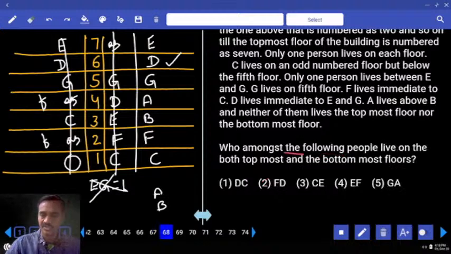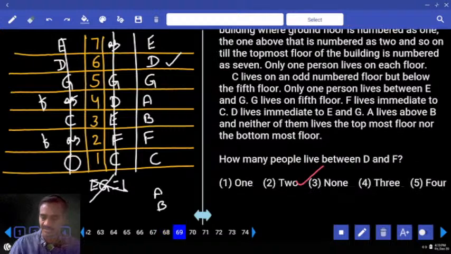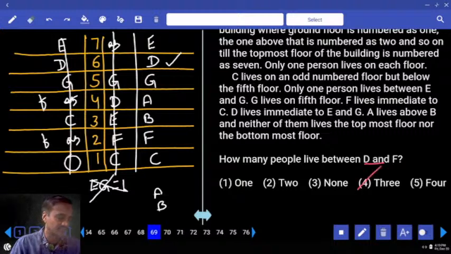Then who among the following people live on the top and the bottommost floors respectively? Top and the bottom, who are those 2? E and C. E and C in any order, because the word respectively is not given. And if respectively is given, then you need to write down E and C in the same order. Clear? Hence E and C in any order, that is choice 3, 68. And how many between D and F? There are exactly 3 persons between D and F, choice 4, 69.